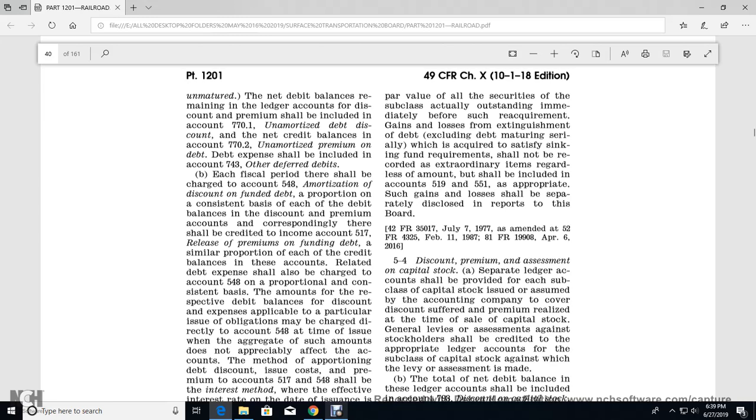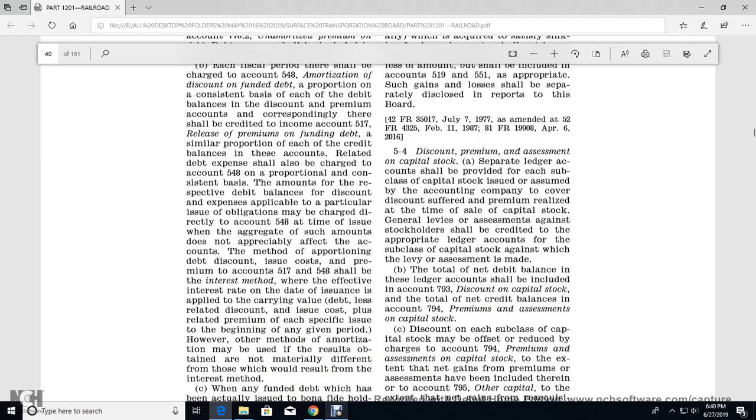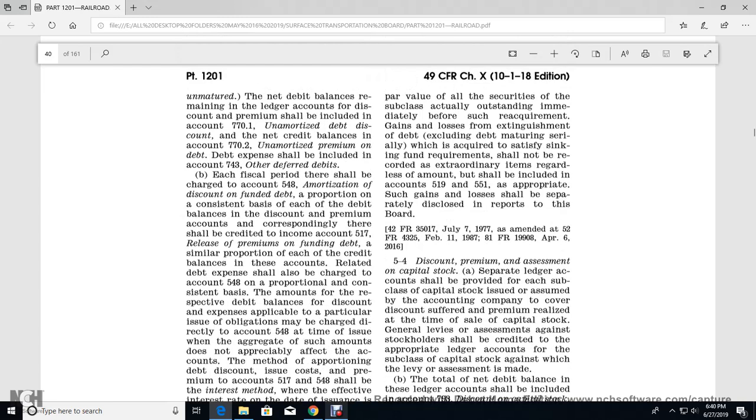Amortized with the discount net credit balance 772 with the unamortized premium on debit. The debit expense should be included with the account with the 743 off for other deferred debits. Each of the fiscal year there shall be the charge for the account 548 with the harmonization discount with the funded debit, the proportion with the consistent basis of each for the time of the debit, the balance of the